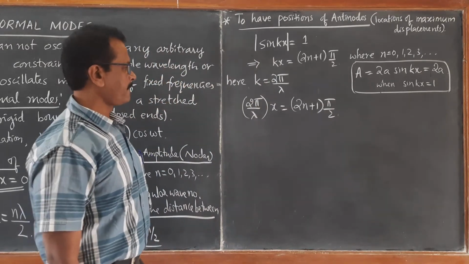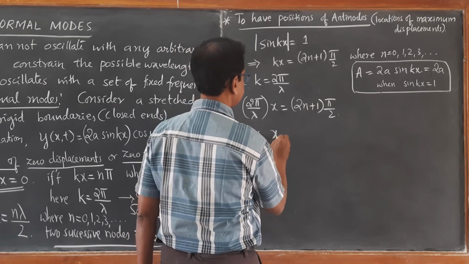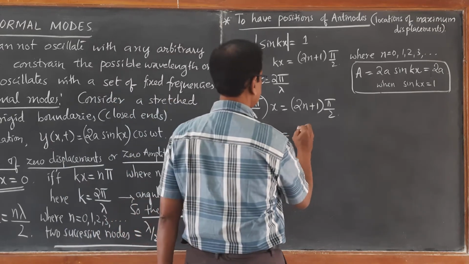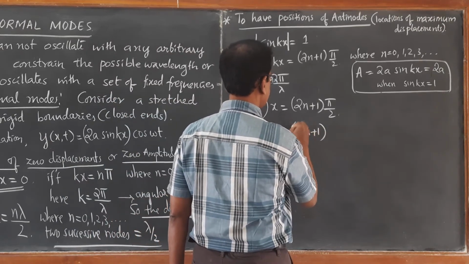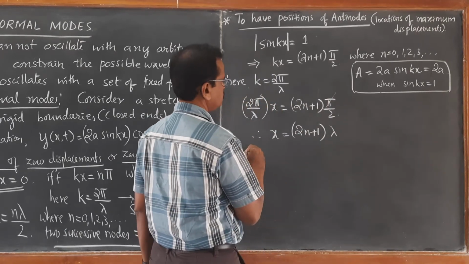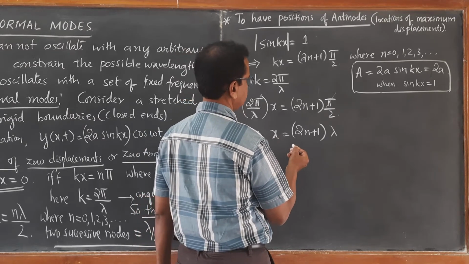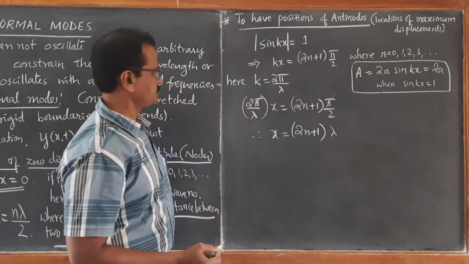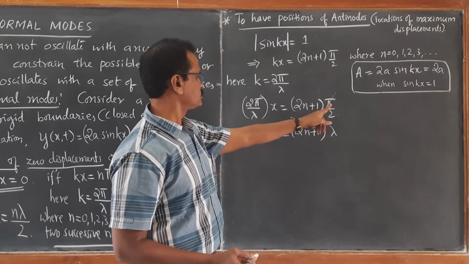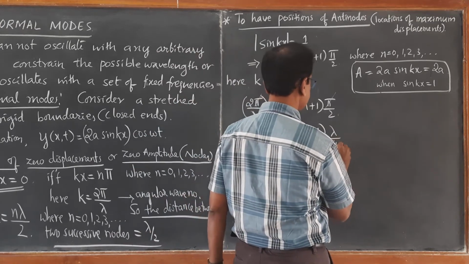Pi cancels, so x is equal to 2n plus 1 lambda by 2, and the 2 comes to the denominator, so it becomes 2n plus 1 lambda by 4.